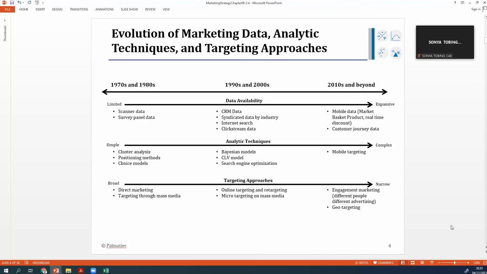And then currently, engagement marketing. In a house you might have five televisions, maybe one TV cable, and five people with five televisions. The advertising ads on the product may differ from one person to another. So there is engagement marketing.